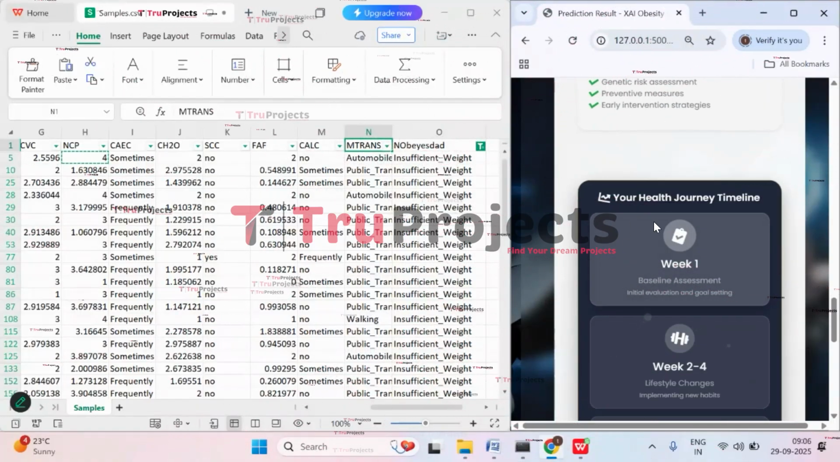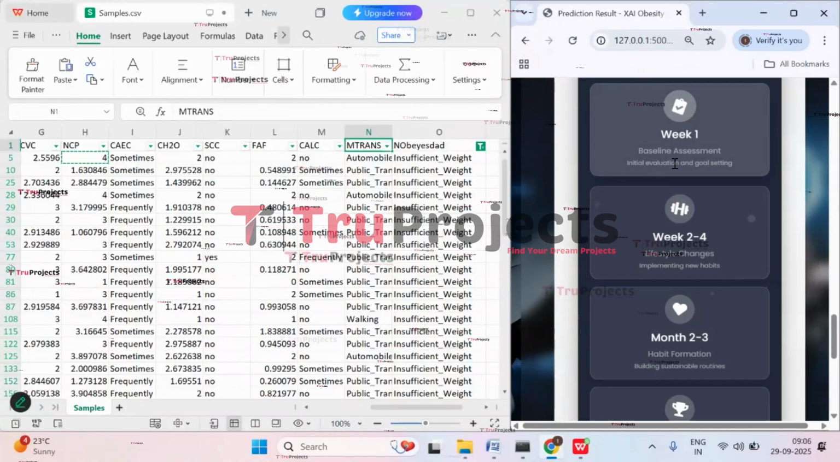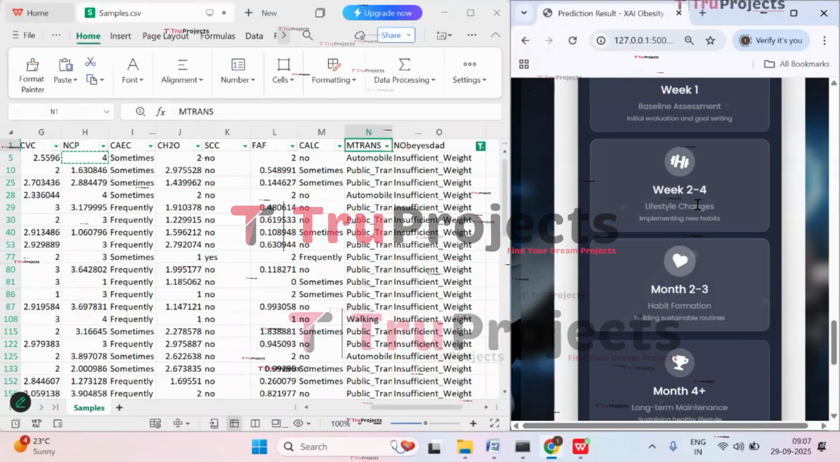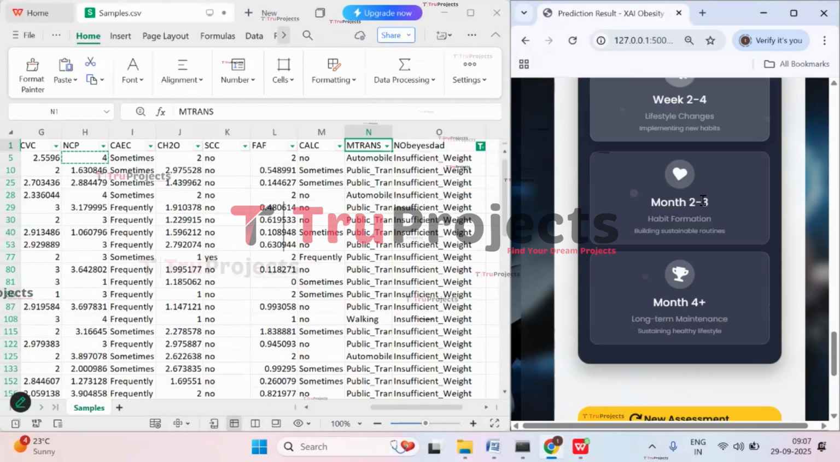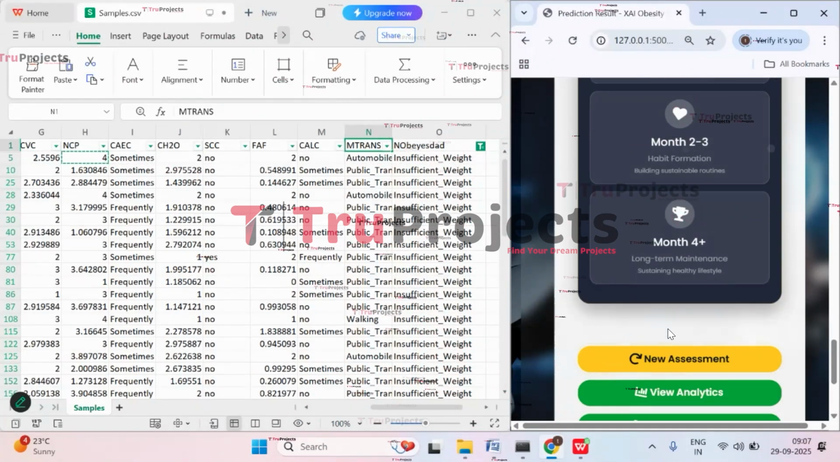And here you can see your health journey timeline. So week 1, week 2, week 4. So week 1, baseline assessment, initial evaluation, and goal setting has to be done. And here he has week 2 and week 4, what he has to do. And for month 2 and month 3, what will be changed, plus month 4.